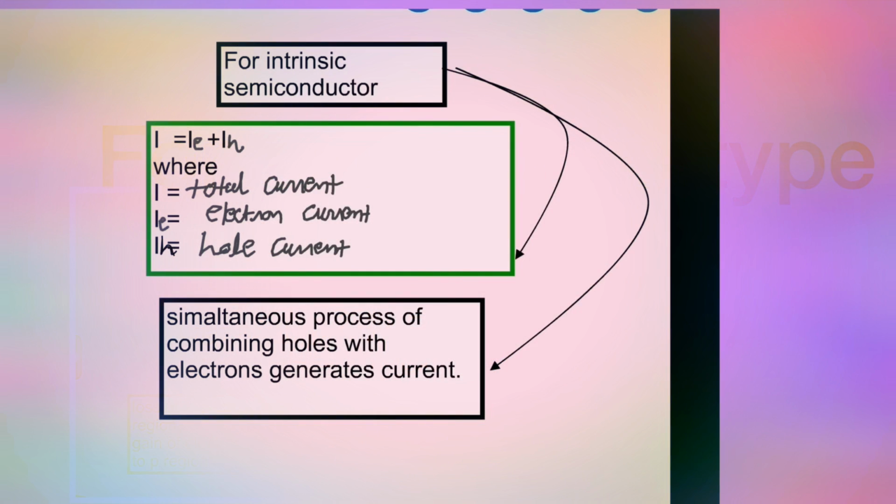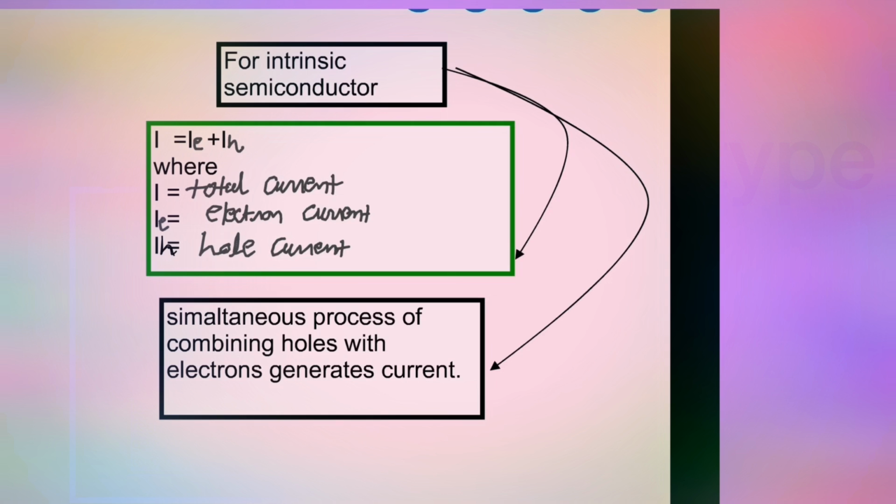So when we apply external energy to semiconductor, what happens? Due to that energy, valence electron moves from valence band to conduction band, leaving behind the holes. So that holes attract another electron, and this simultaneous process of combining holes with electrons generates current.